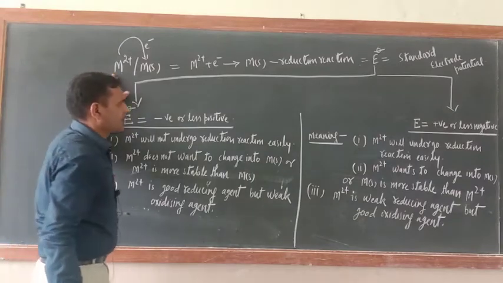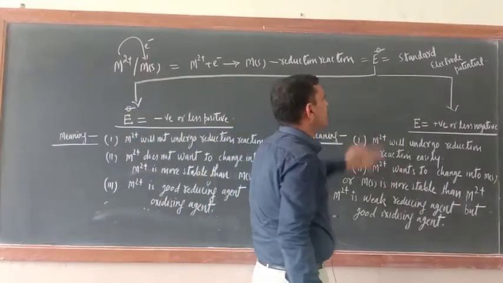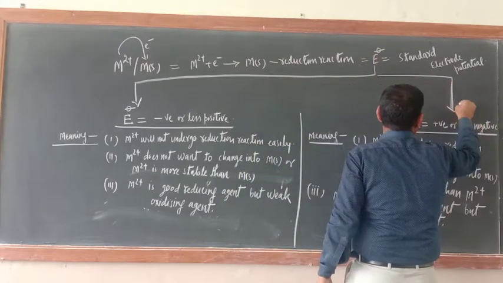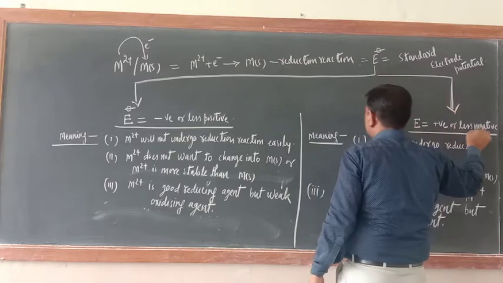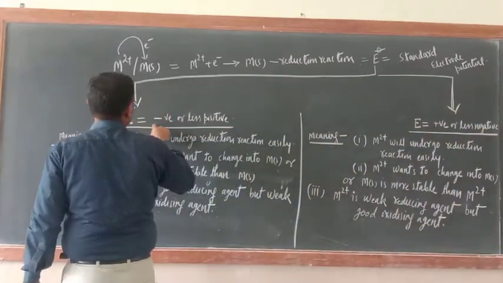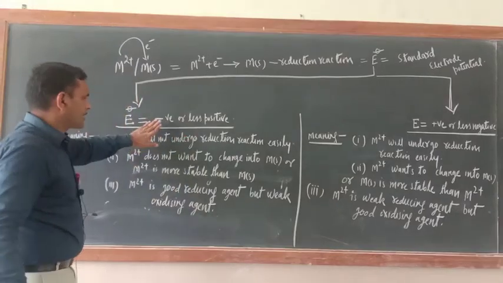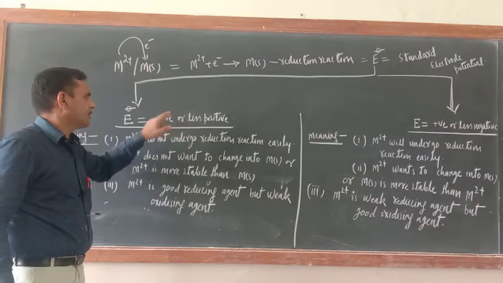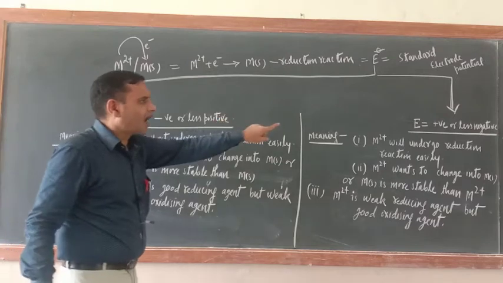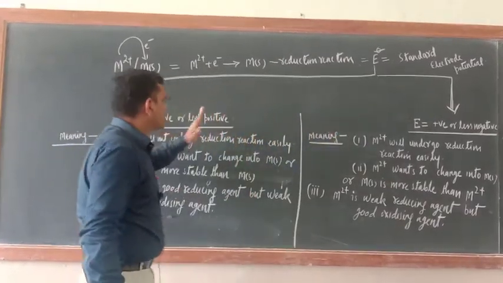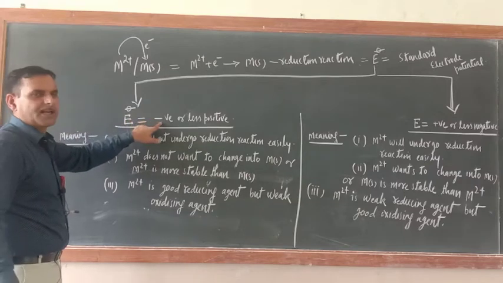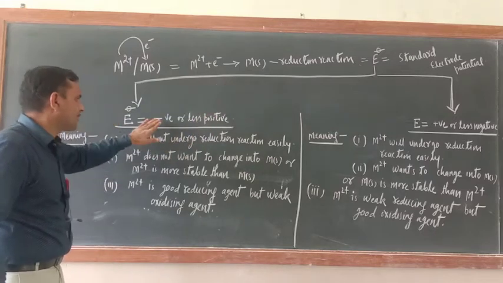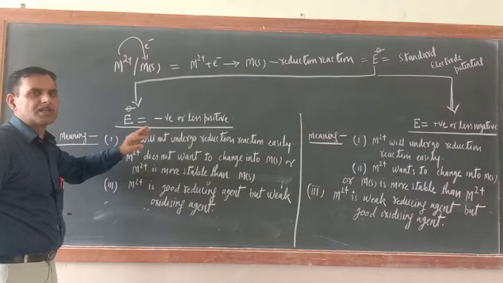Okay. So just try to understand, electrode potential value may be of two types. What is E naught? This one, standard electrode potential. Two values will be there. This is E equal to positive or less negative, and here E equal to negative or less positive. Do you understand? It means electrode potential may be negative or positive. Negative means less positive, so it may be negative or less positive, or it will be positive or less negative. So what is the meaning of this one? If electrode potential is negative, what is the meaning of this one? Suppose this reaction is there, and after this reaction the electrode potential value is written negative. Afterwards I will give you some examples.